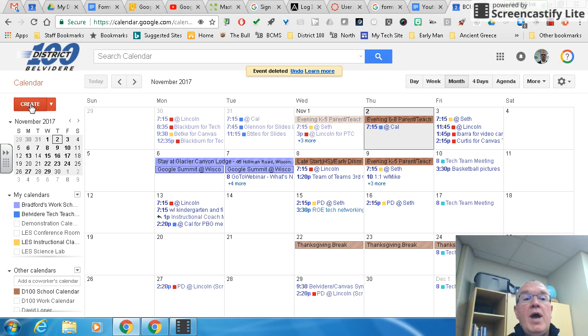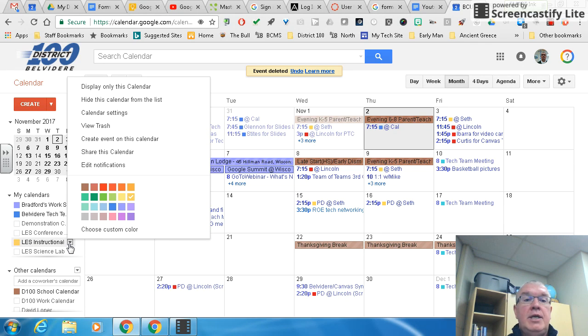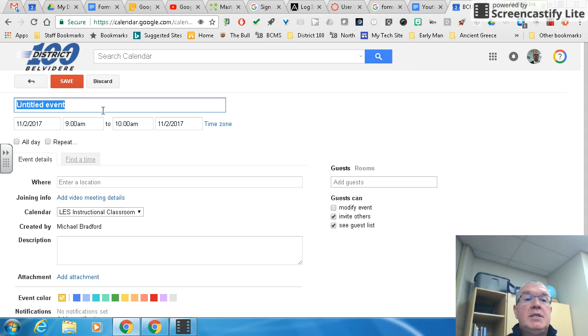A second way that I can add or delete events is if I go to the calendar itself. If you don't want to have to remember which calendar to change, just choose the calendar, and you'll notice there's a little drop down arrow. I click on it, and one of the things it's going to say is create event on this calendar. So I click on it, and it gives me the same box that I had before.